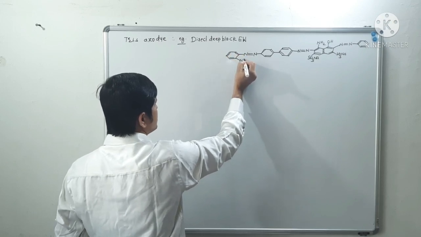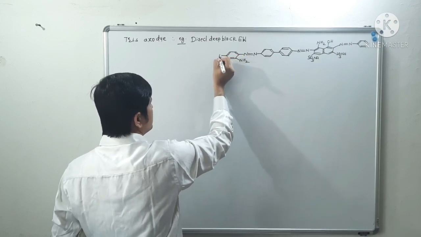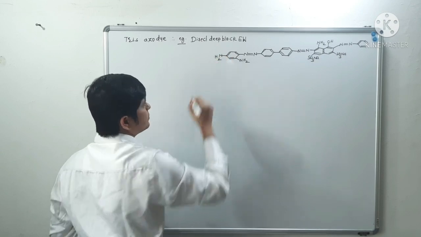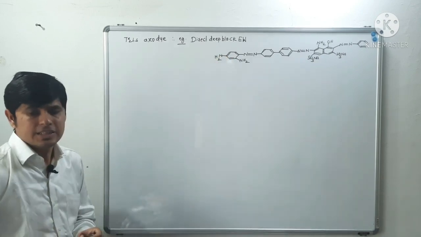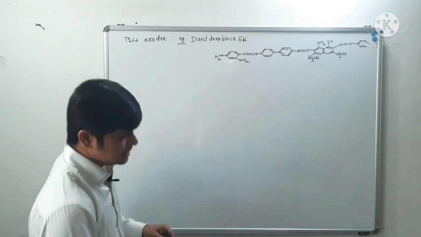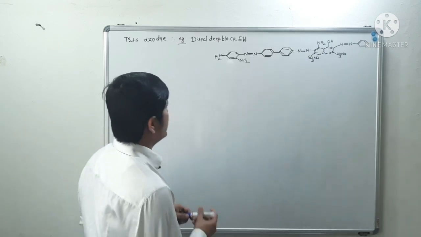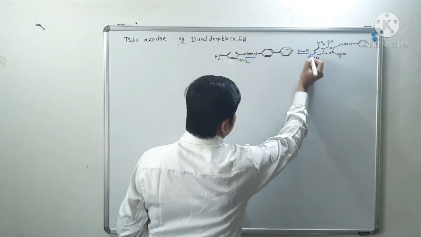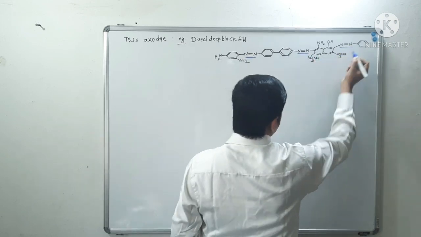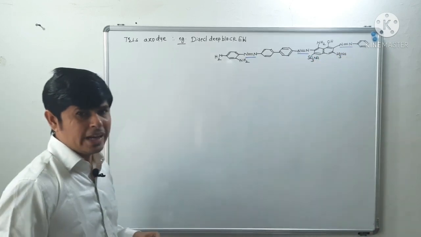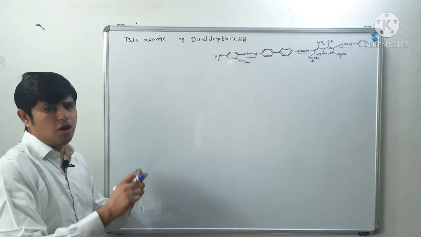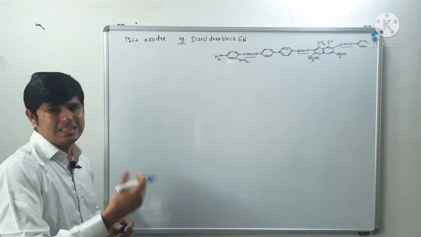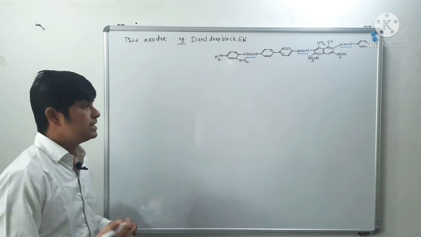This is the structure of the tris azodye. See here, there are three azo groups: one is this, second one is this, and third one is this. Now we have to see the synthesis of this tris azodye. Why is it a tris azodye? Because it has three azo groups.